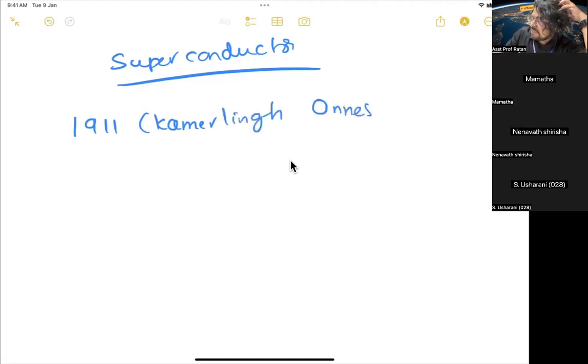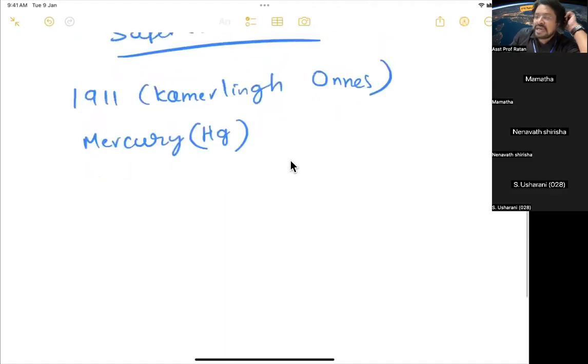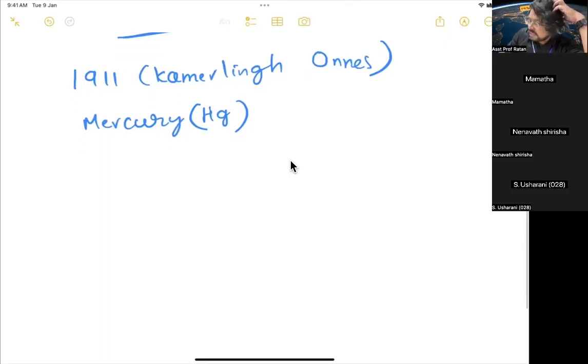Onnes. So Kamerlingh Onnes discovered superconductivity in the metal mercury, Hg. What he discovered is complete zero resistance when you decrease the temperature. Suppose we take the graph between resistivity and temperature, with temperature measured in Kelvin. So this is the resistance.